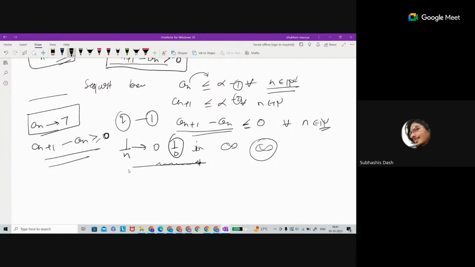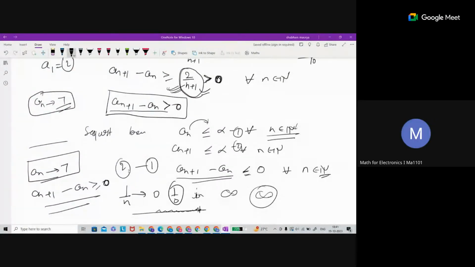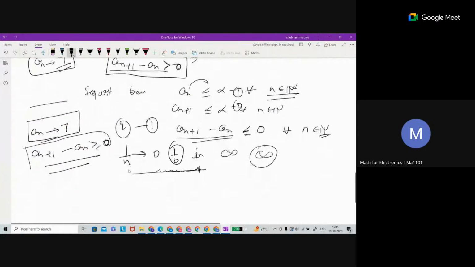Okay, sir. So let's do a different proof. If it is more confusing, this one term is actually deciding the sequence. By taking an example, can you prove this, sir? This sequence is exactly different from this one because this term is actually deciding. Okay, let's do a different proof.